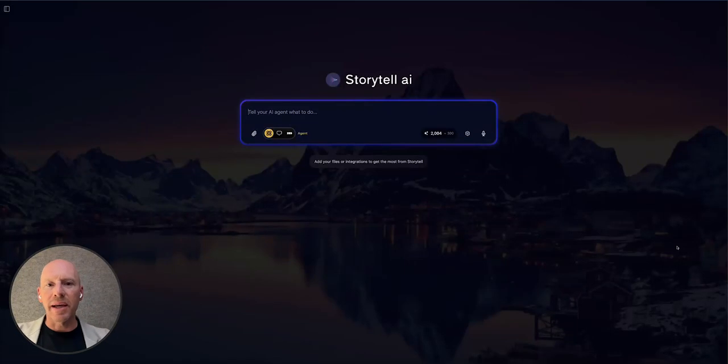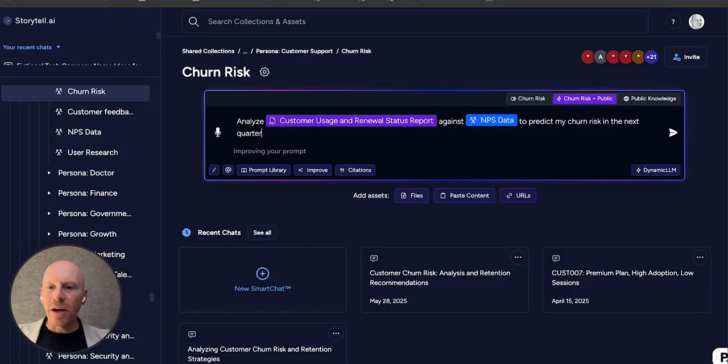Hey, this is Drodio, and I am so excited to tell you about the next version of Storytell. Let's start with where Storytell is today. This is Storytell in production.